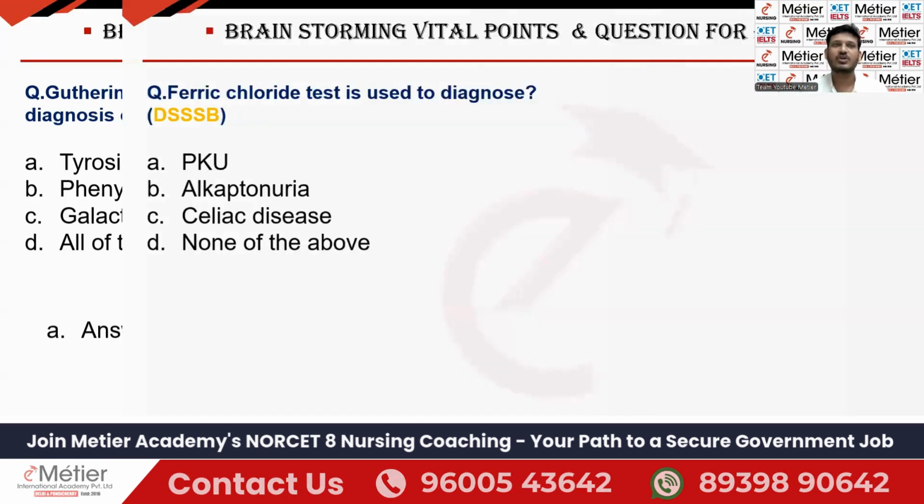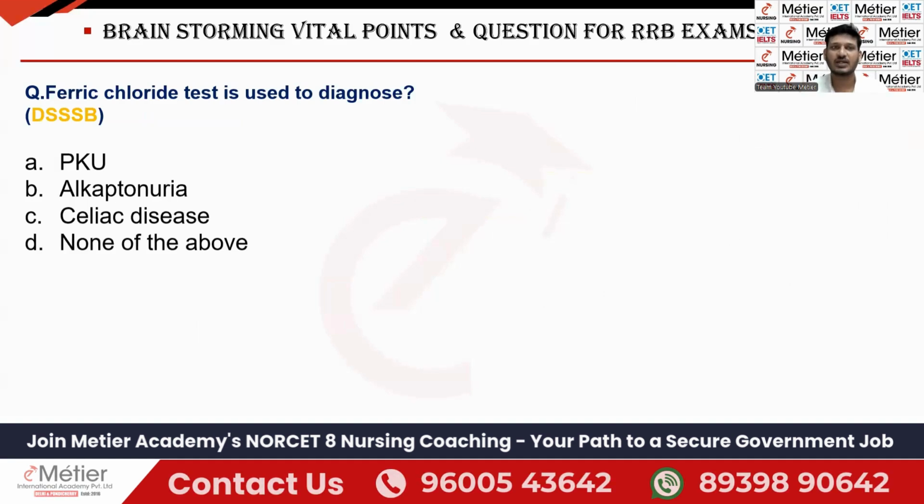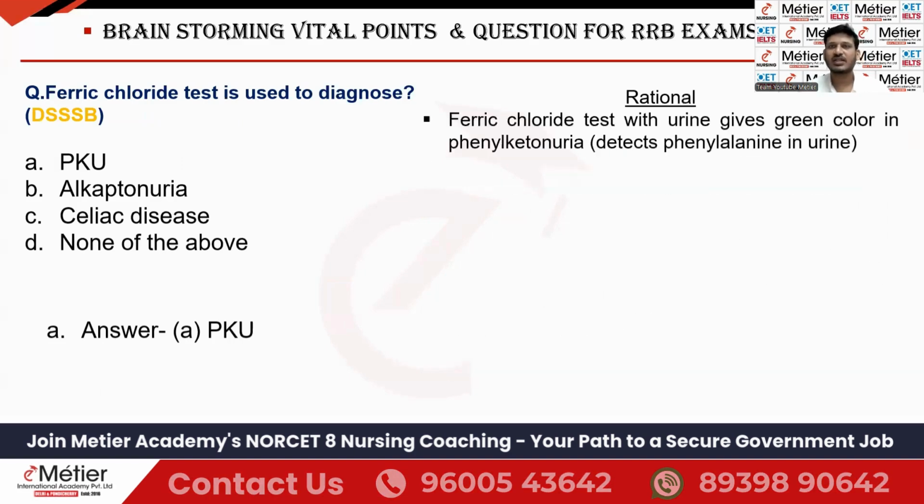Okay. The last one what we are going to discuss is ferric chloride test is used to diagnose PKU, alkaptonuria, celiac disease, none of the above. 4 options they have given here. Ferric chloride test is used to diagnose option A, that is PKU, phenylketonuria. Okay, fine. So ferric chloride test, it is done in the urine. Once this ferric chloride is mixed with the urine, it gives the green color. Okay, if the green color is coming, means it shows the patient is suffering from phenylketonuria. Okay, it means there is a defect in the phenylalanine in the urine.